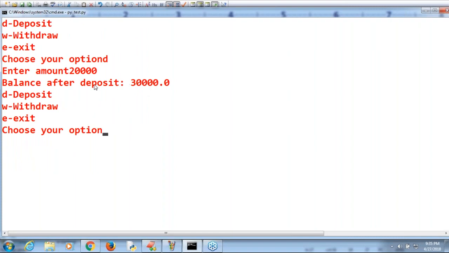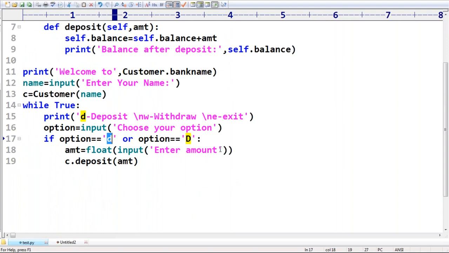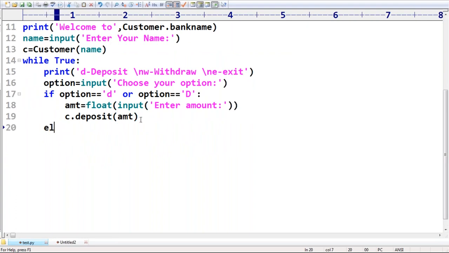Everyone can understand? Yes, is the deposit function working properly or not? Okay, now let me complete the remaining also, sir. Okay, here I'm taking option. What is the next one? Elif option is equal to capital W.